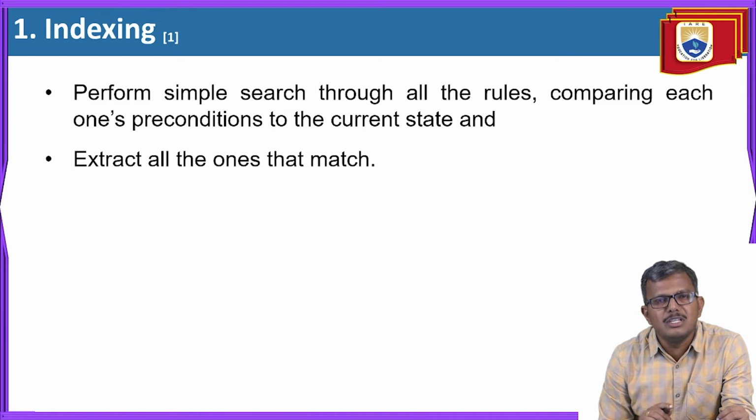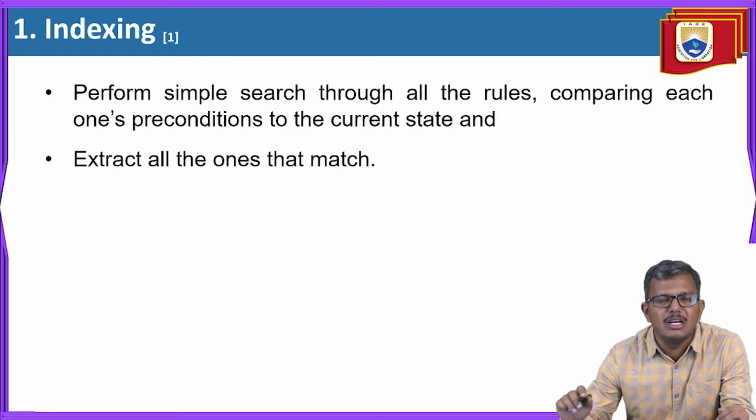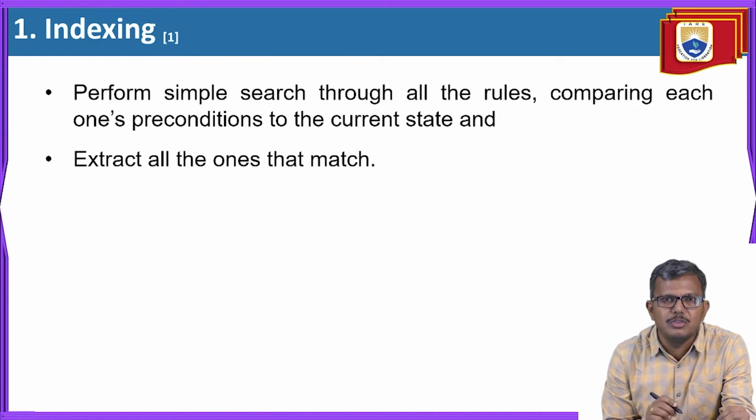One solution is given to us. During the time of matching, it is very difficult to perform the matching among thousands of given rules. Just now I mentioned that the rules are not limited; you are going to see thousands of rules. Doing a matching among thousands of rules is also a very big problem. So we are trying to give some solutions which can make the matching process easy. The first one is indexing.